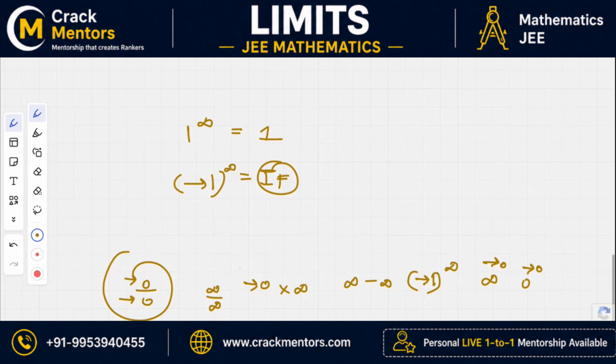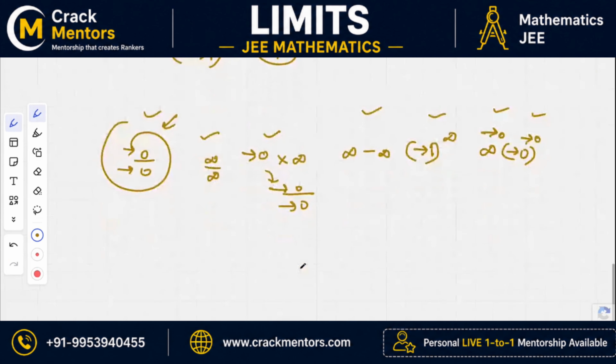So this is also approaching to. So this is correct, this is correct, this is correct. And this you can obviously write as infinity power approaching to 0. This also you can write like this only, and this is correct. So how many are total? 3 plus 3 plus 1, so 7 indeterminate forms.